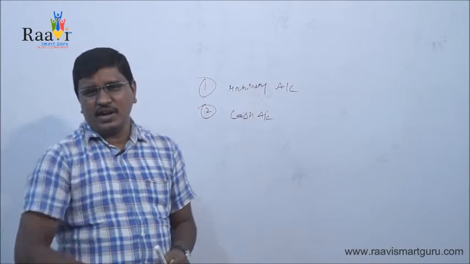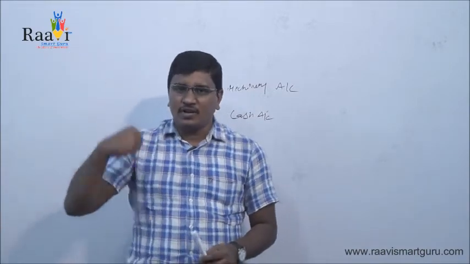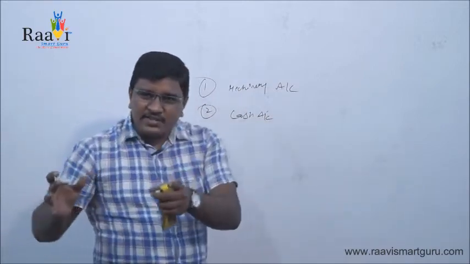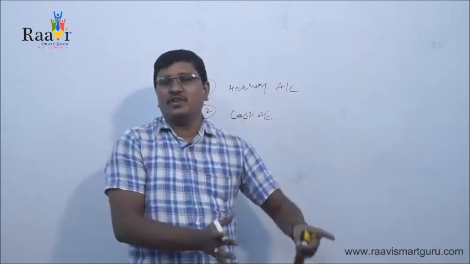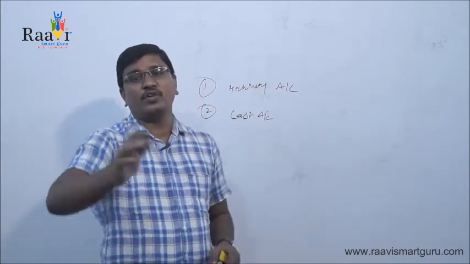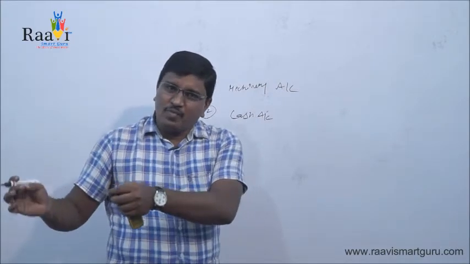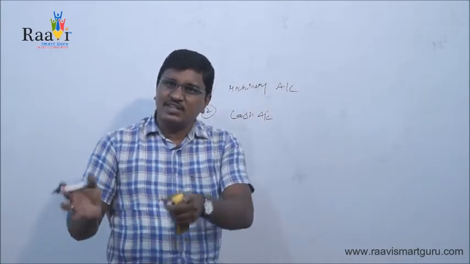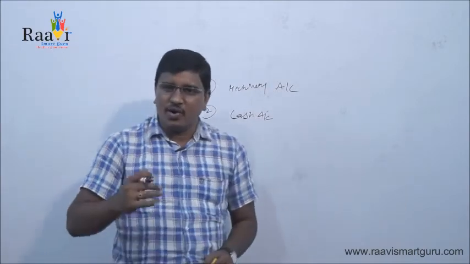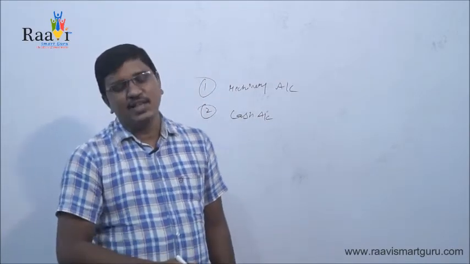What this real account rule says is: debit what comes in, credit what goes out. In this case, if you purchase a machine, it is coming into the business, and how do you purchase this machine? Through cash. So cash is going out of the business. Debit what comes in, so machinery is coming in, that's why machinery account should be debited. Credit what goes out, cash is going out of the business, so cash account should be credited.